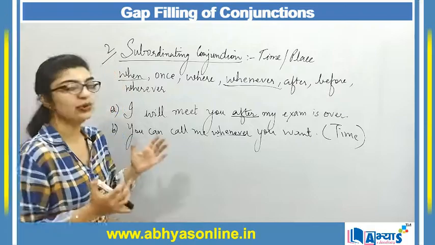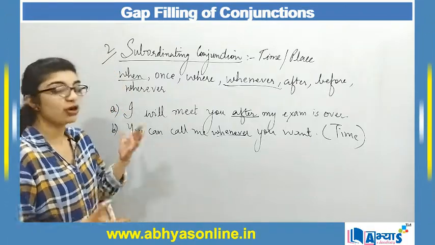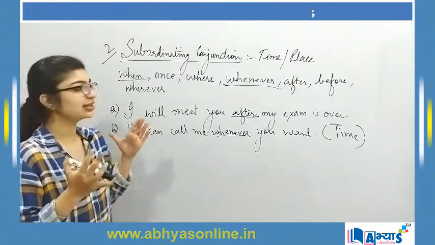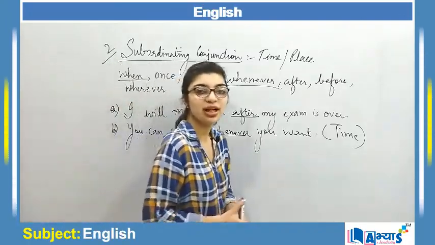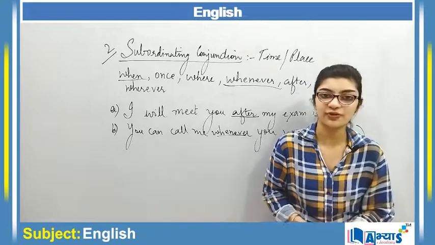So this is how you can fill the gap using subordinating conjunctions, and there are some examples that I have explained to you. Now we are going to understand another type of conjunctions that can be used for filling the gap.